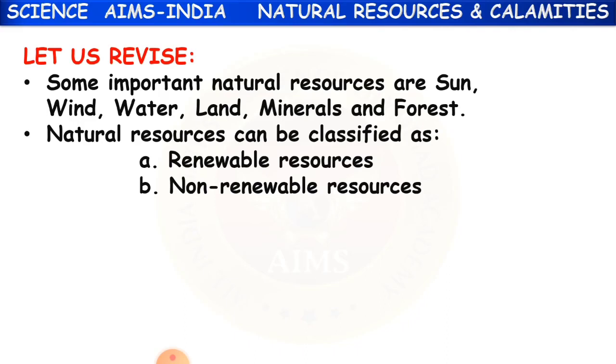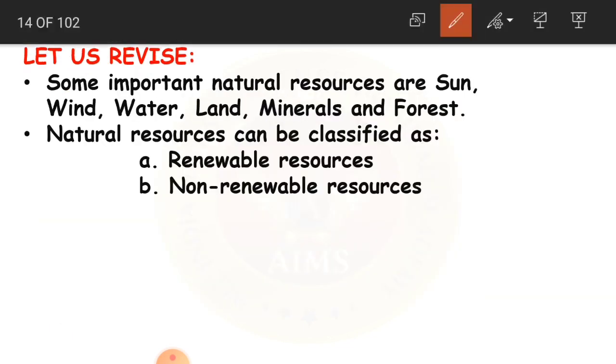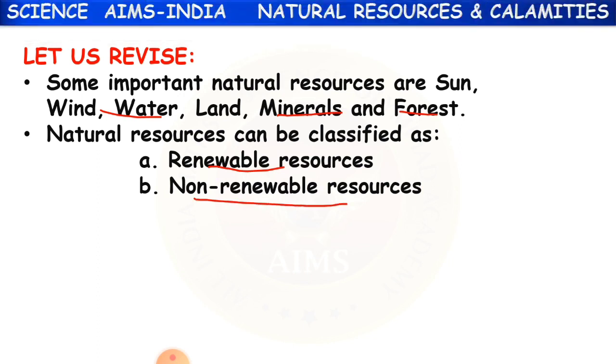Some important natural resources are sun, wind, water, land, minerals and forest. Natural resources can be classified as renewable resources, which can be used many times, and non-renewable resources, which can be used only once. Okay, children, is it clear for everyone?